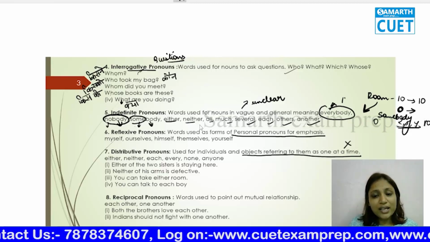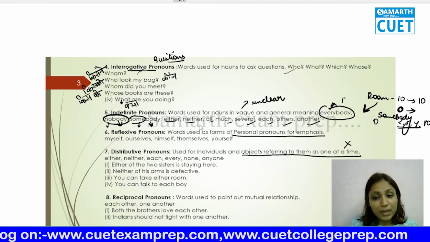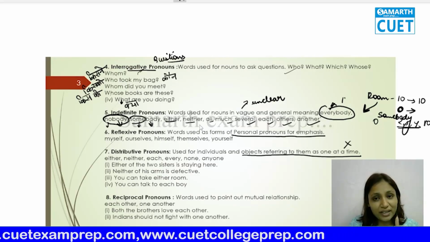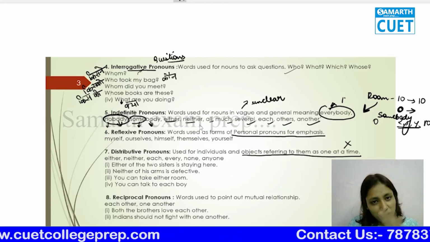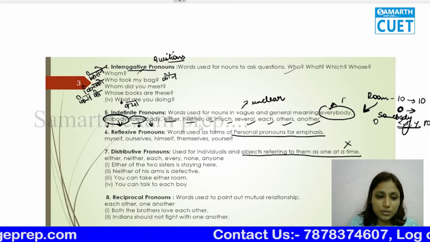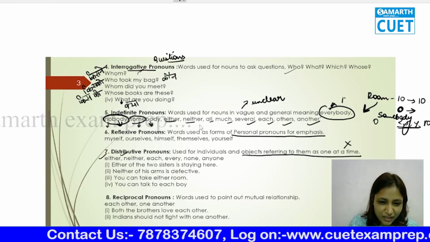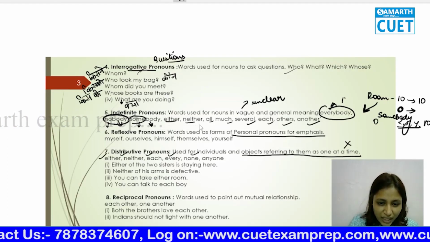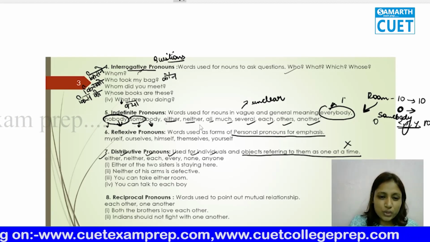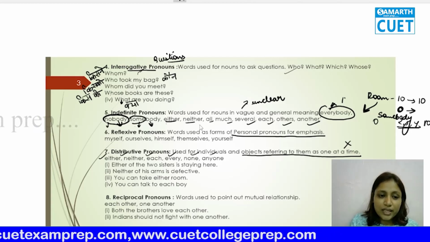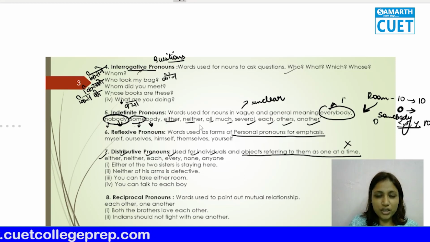That means there are many objects and you are not talking about all of them, but you're talking about them one at a time. That means right now out of 100, I'm talking about this one, then I'm talking about that one. So we are going to use distributive pronouns. And what are distributive? Either, neither, each, every, none, anyone. And these are not like nouns, proper noun, common noun, they are not exclusive to each other.